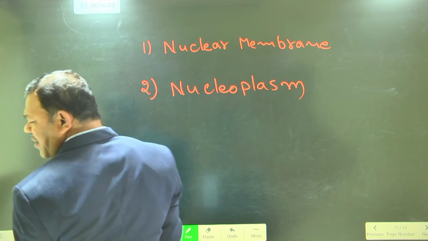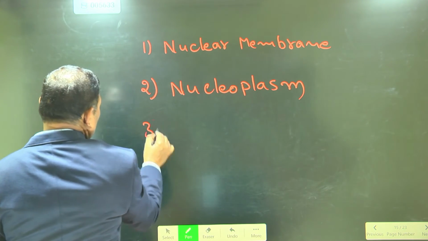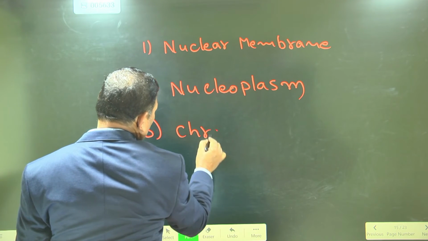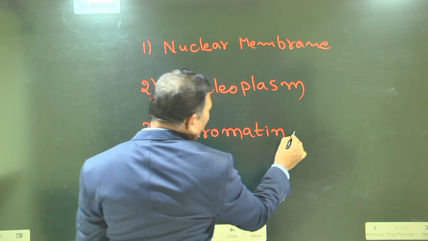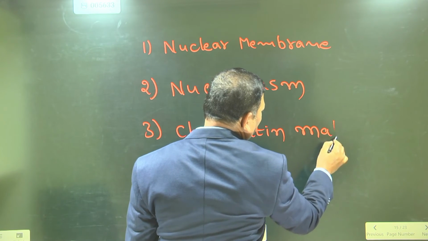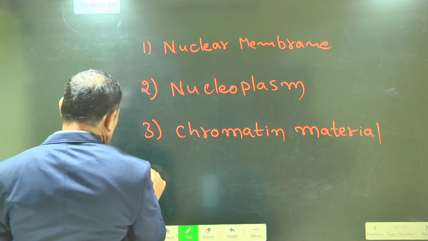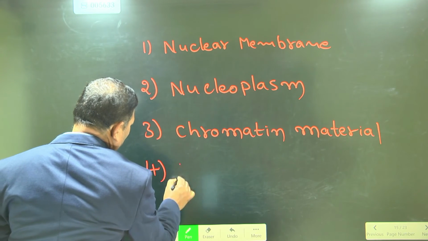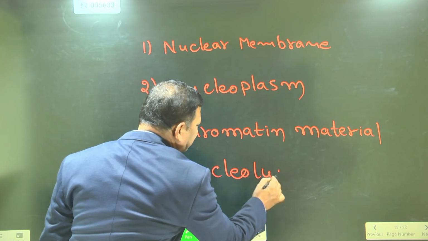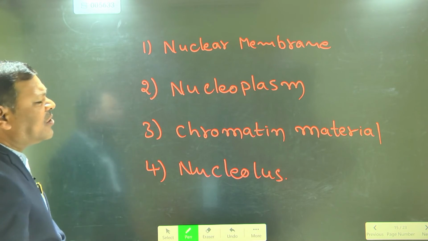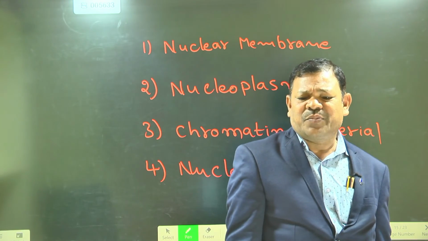The third one is the chromatin material. The next one is the nucleolus. So how many parts are present in the nucleus? Four important parts are present.